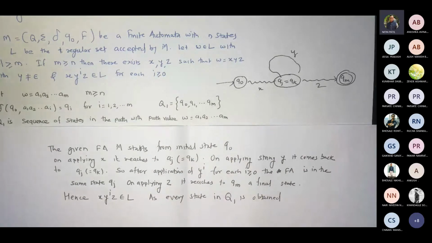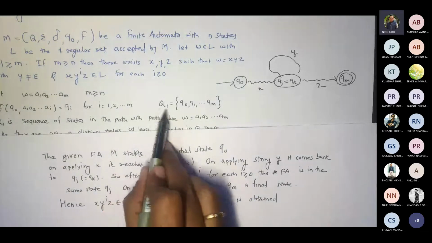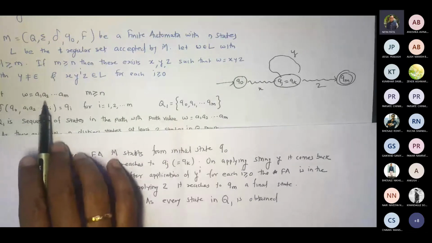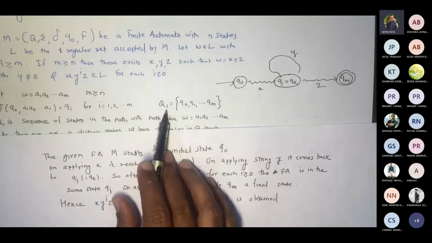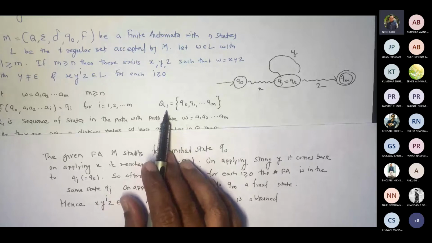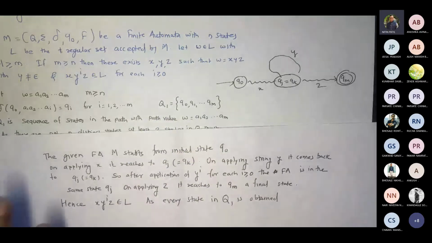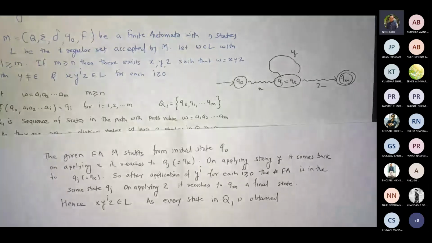There might be a Q2 for a different string, say p, with length n. Sorry, n is a state, so it could be o. It could be anything. We are talking about a particular path for that w, because we said w is equal to a1 a2 am. That's what we are considering as Q1. So for every w that you take, there would be multiple such paths. I mean to say, for every string there would be one path. So I'm talking about all of them now in general.